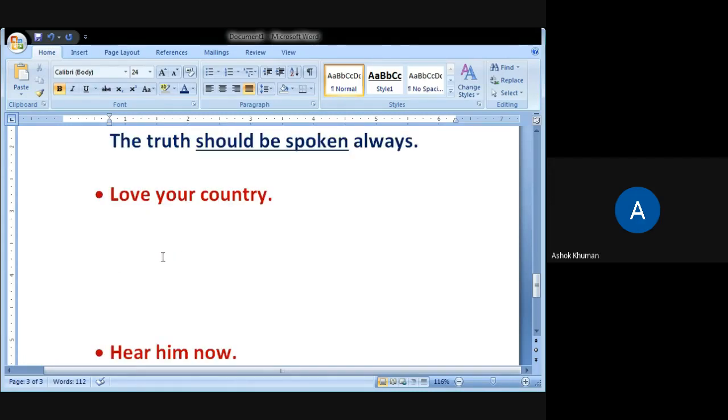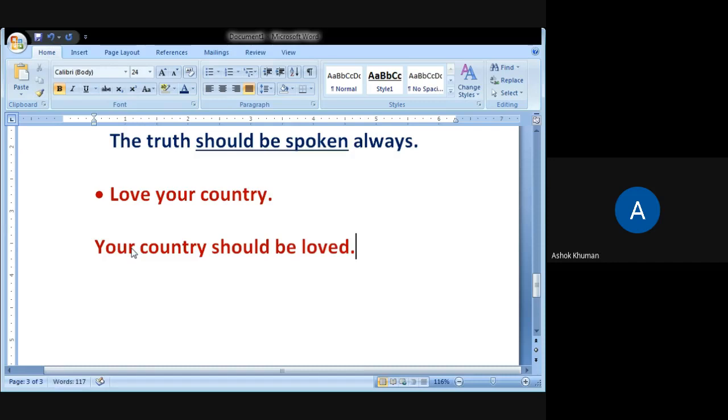Okay, next, love your country. Okay, Siddesh, yes, Ketul, Anirudh Singh, yes, your country is the subject. Your country should be V3, loved. Very good. So we have subject, then we have should be plus V3.